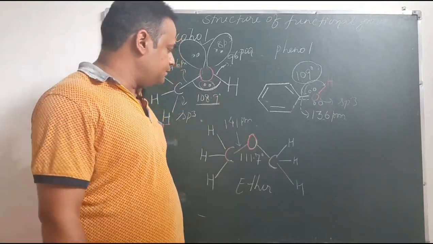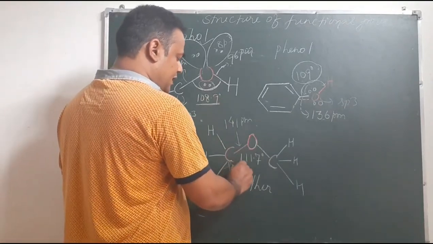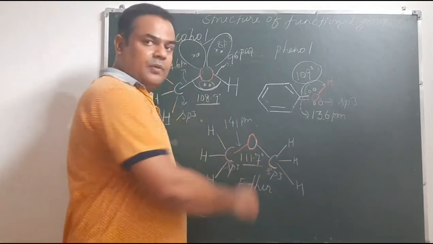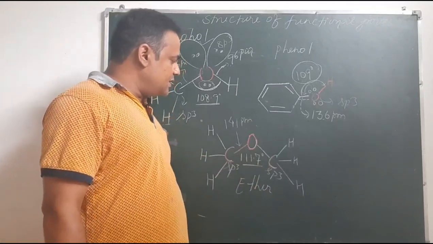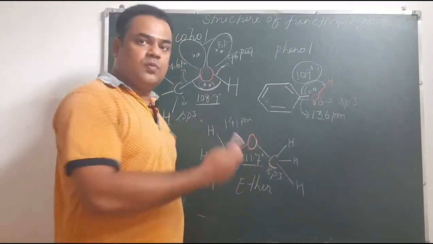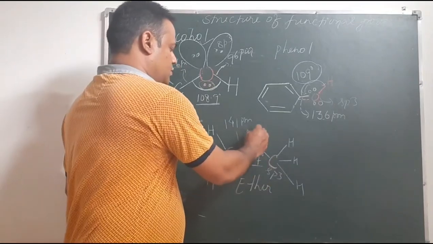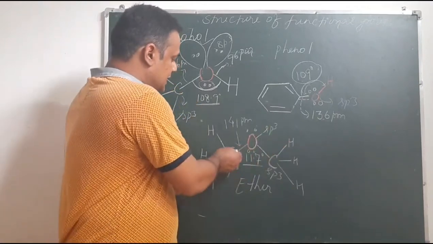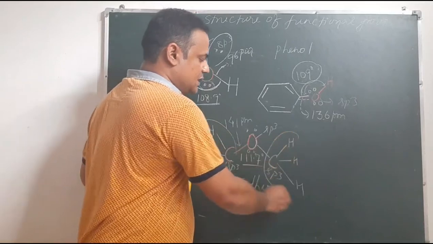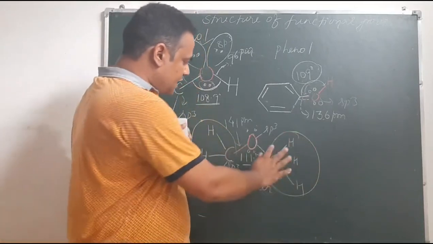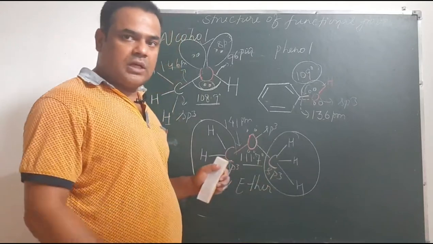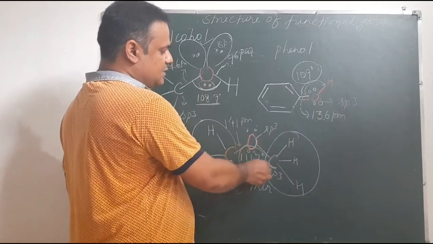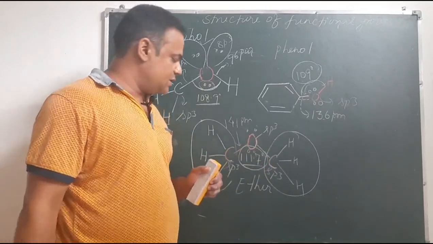Now if we come to ether, this carbon is sp3 hybridized, this carbon is also sp3 hybridized, and the bond angle is 111.7 degree. You can see the bond angle has increased beyond the tetrahedral angle. Lone pairs are also there and the oxygen is sp3 hybridized. This is because of the repulsion between the alkyl groups. These alkyl groups are bulky, and when they come closer to each other, their electron clouds repel each other, and because of that repulsion the bond angle increases to 111.7 degree.